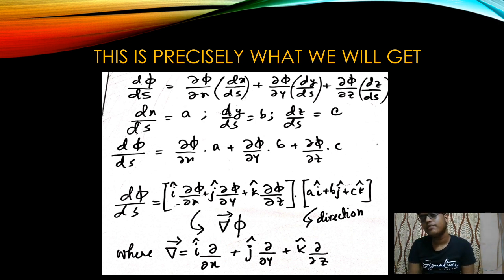And when we dot it with a particular direction, we get d phi ds, which is the directional derivative. We are taking the derivative, the rate of change of this particular parameter phi in a particular direction which we have assumed previously. Now in place of a, b, c, we can put any other direction and we can find out what will be the case in that particular situation. Okay.